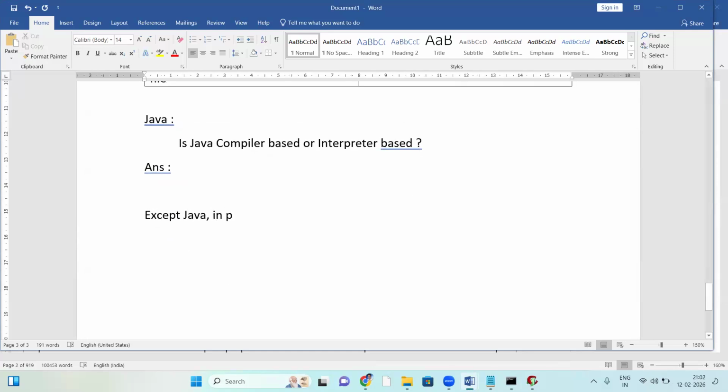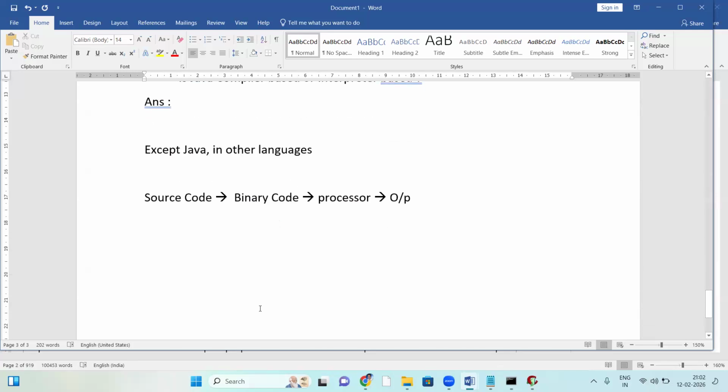First of all, the source code converts into binary code. Just now I showed, right? This binary code is given to the processor, and the processor takes that code and generates the output. So this is what happens with other languages except Java.